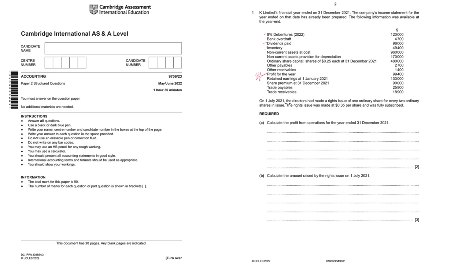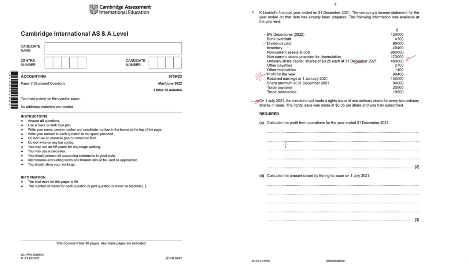On 1st July 2021, that is in the middle of the year, directors had made a rights issue of 1 ordinary share for every 2 ordinary shares in issue. The rights issue was made at 0.35 per share. Note that the ordinary share capital that they've given you is on 31st December, and the rights issue has been done on 1st July. So what does it mean? It means that the rights issue has already been included in this share capital. Just keep that in mind.